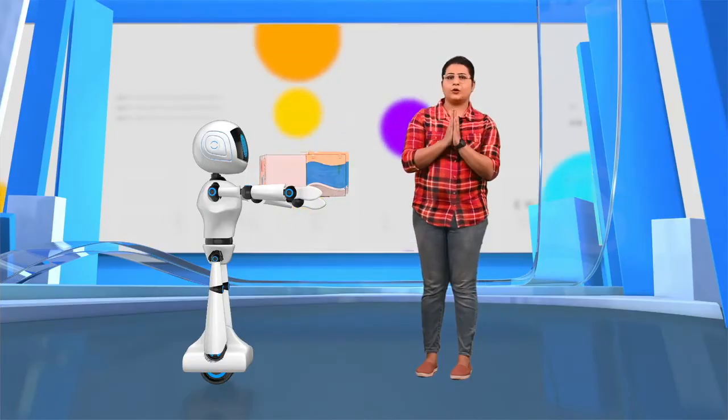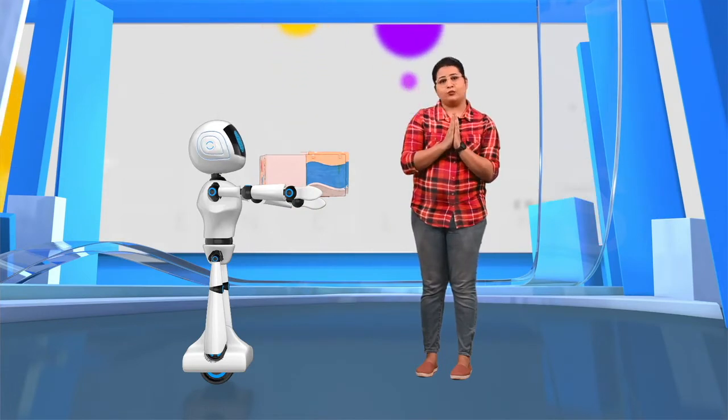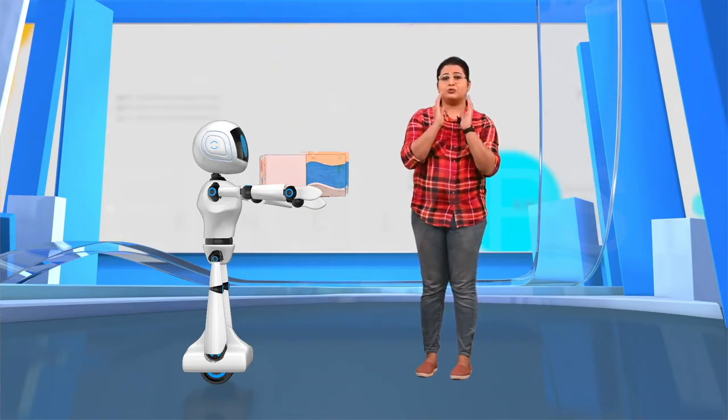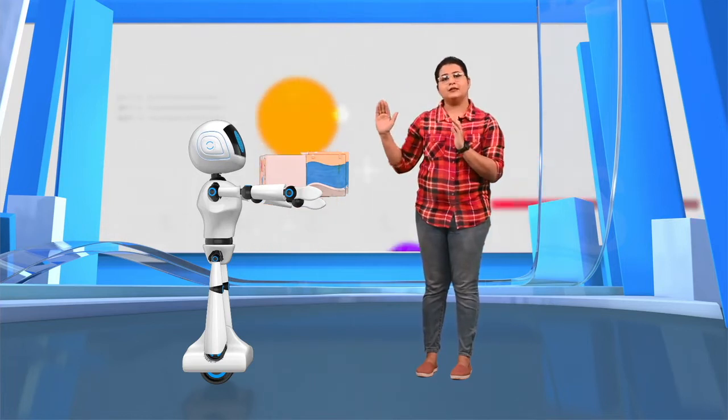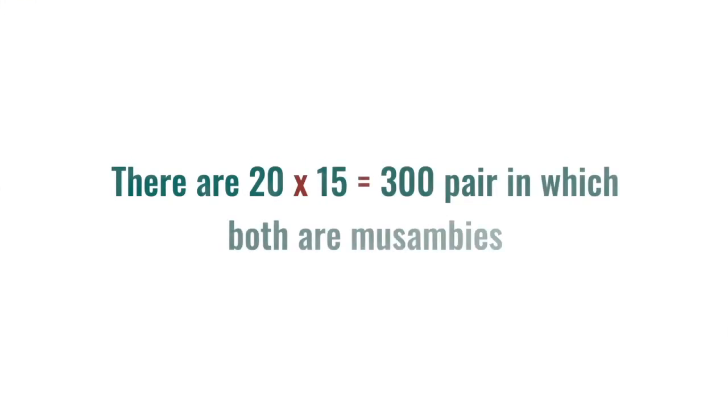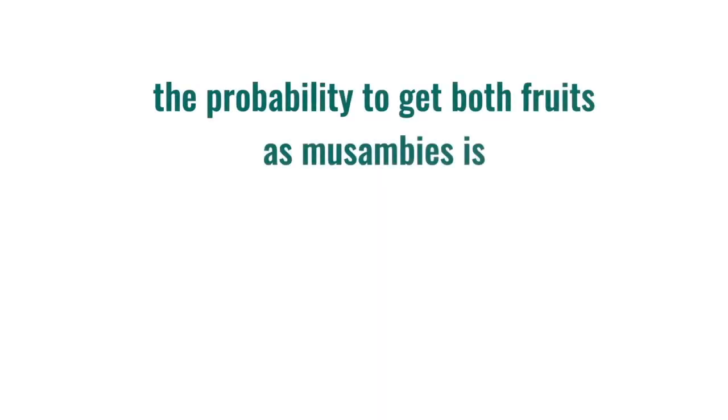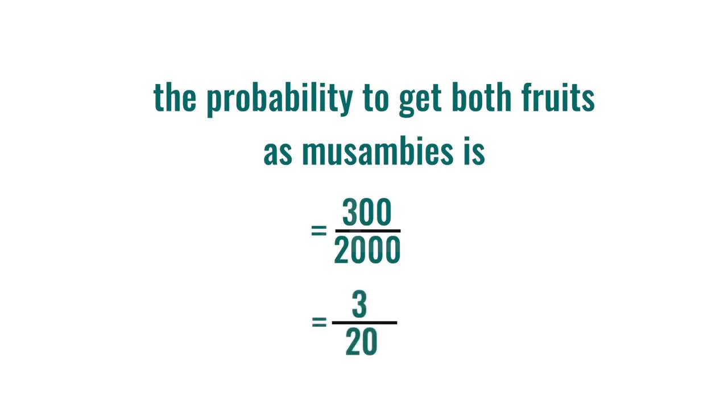Then what is the probability to get both the fruits as Mozambis? There are 20 Mozambis in the first box and 15 Mozambis in the second box. There are 20 into 15, that is equal to 300 pairs in which both the fruits are Mozambis. So, the probability to get both the fruits that are Mozambis is 300 by 2000. If I am removing the zeros and simplifying the fraction, it becomes 3 by 20.